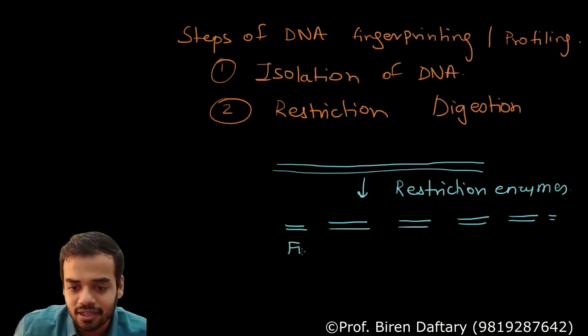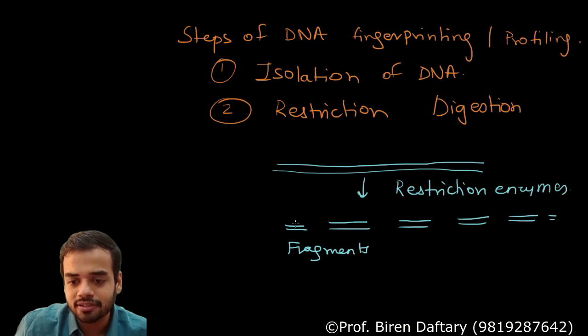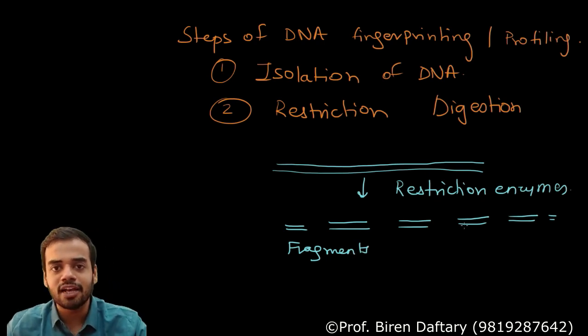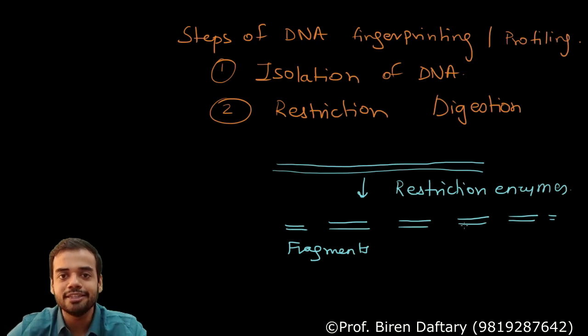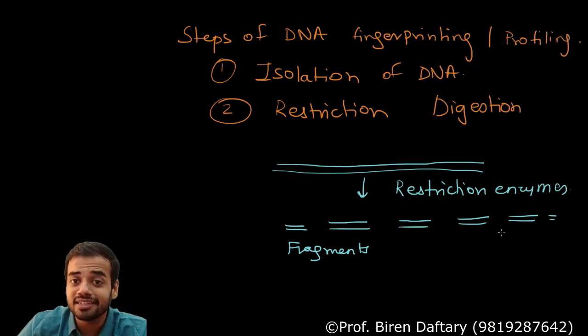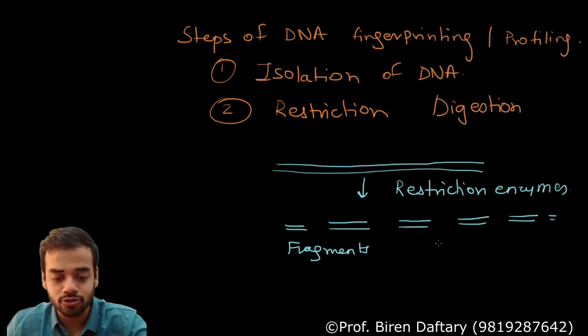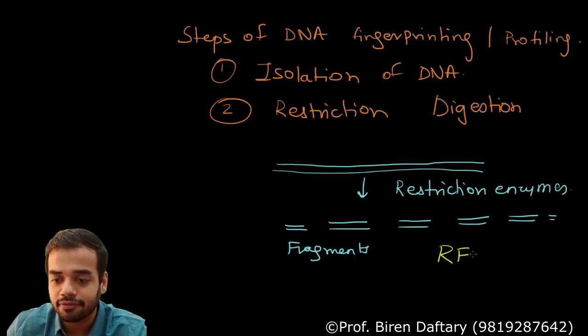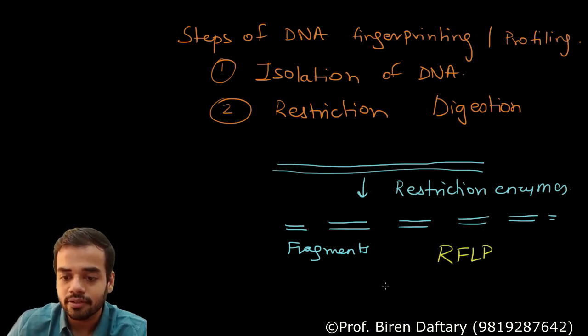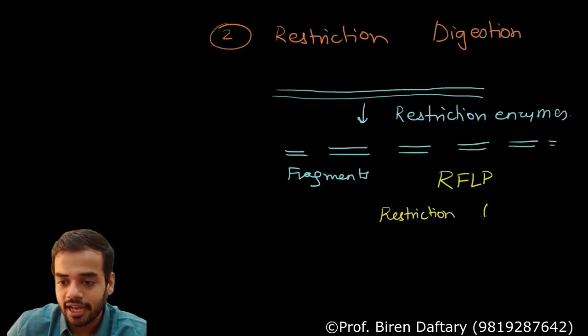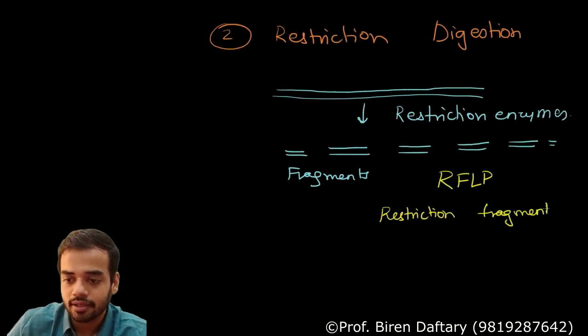So these are fragments. Okay, all these smaller parts are called fragments, 1, 2, 3, and all the fragments will have different lengths, and that is why these fragments having different lengths which are cut using restriction enzymes are also called RFLP. Full form is restriction fragment length polymorphism.